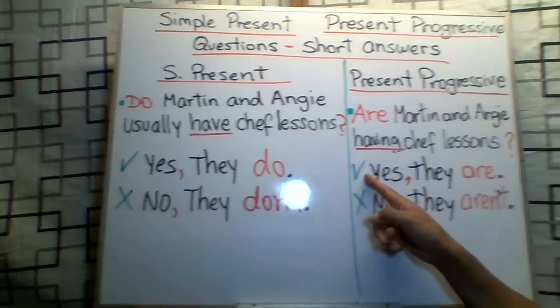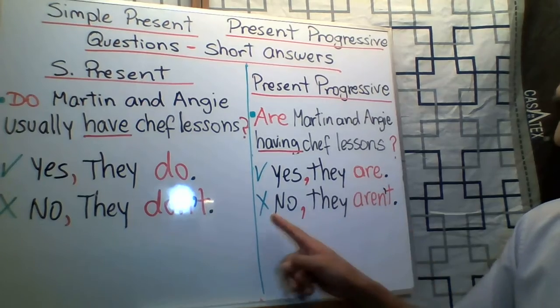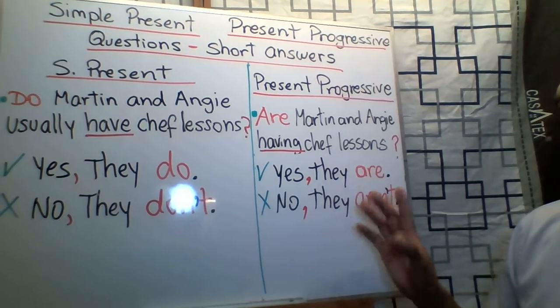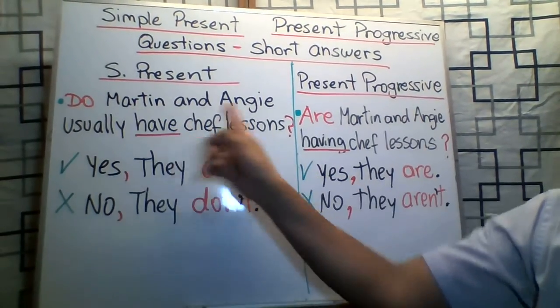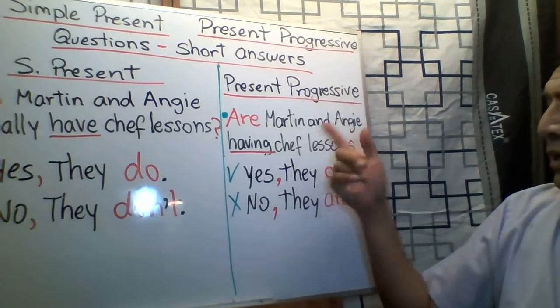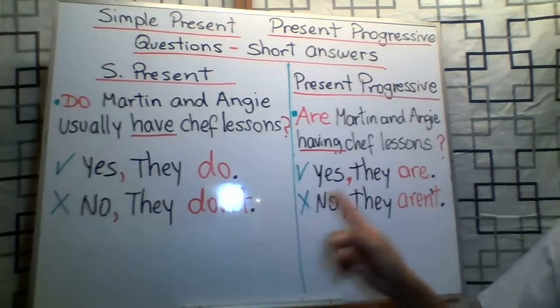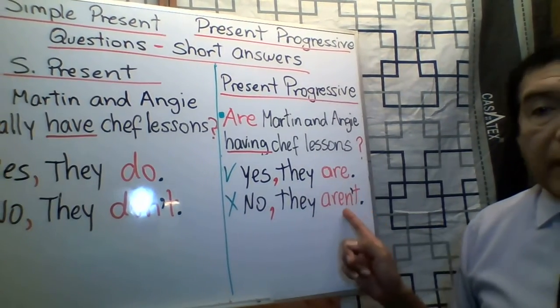And according to the answer, affirmative, are, negative, aren't. Why? Because these are plural. We are talking about they and they. That's why in this case, do or don't, and in this case, are or aren't.